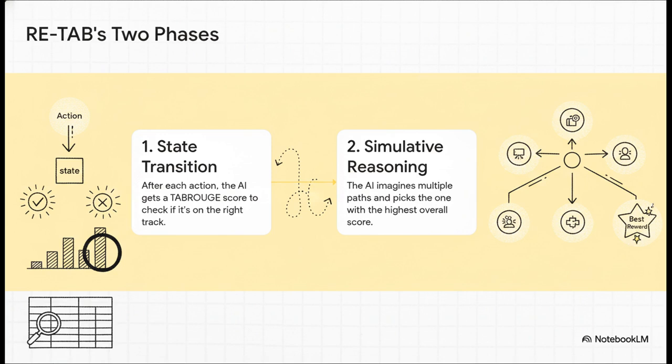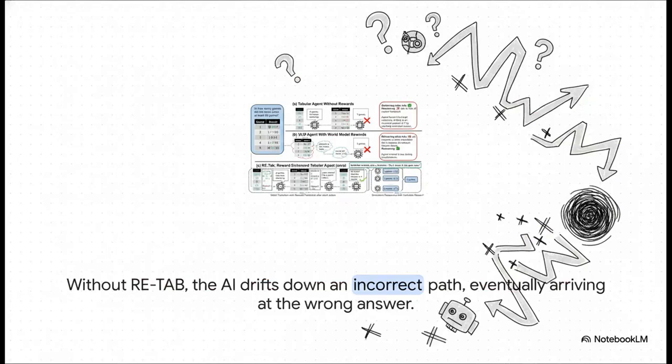Then there's the second part, simulative reasoning. This is where the AI kind of imagines different ways to get to the answer. It thinks about multiple paths, and RETAB helps it choose the one that got the highest scores all the way through. And this is the perfect illustration of the before picture, right? Without RETAB, the AI is just fumbling around in the dark. It might make a few good moves, but then, with no feedback, it takes one wrong turn and just keeps on going down that wrong path until inevitably it ends up with the wrong answer.